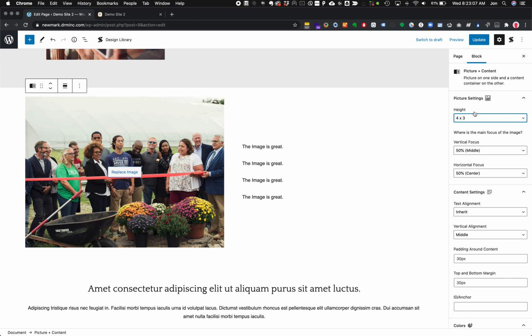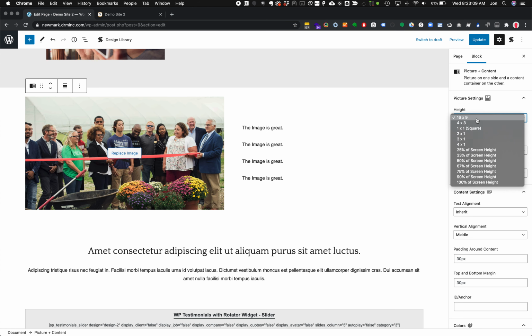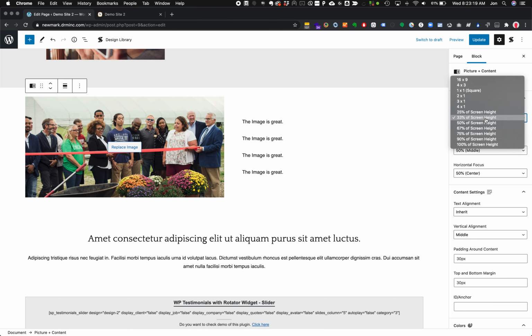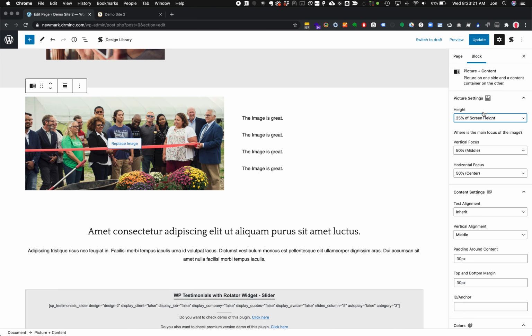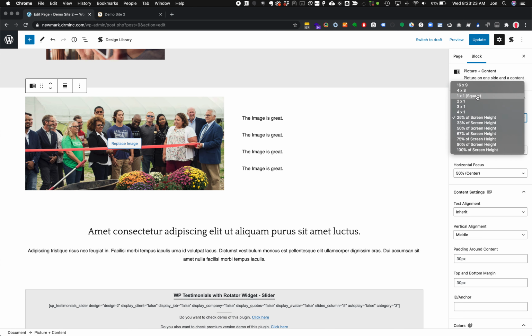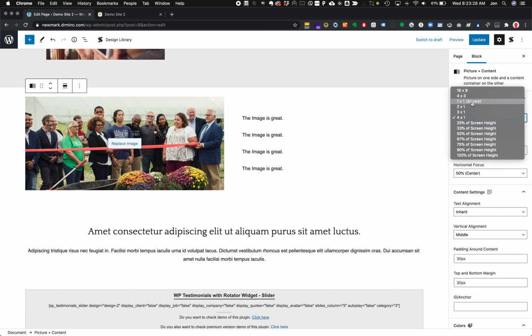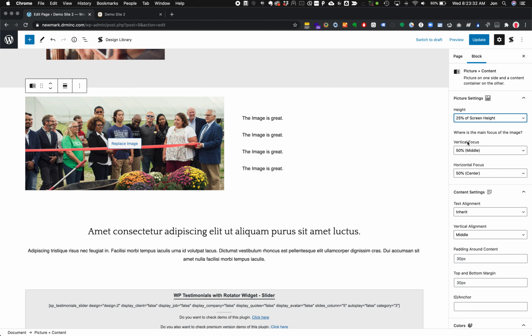16:9 happens to work really well for this image, so that default is great. But I can do some other things like setting it to the height of the screen. So based on the viewer's screen is how tall that will be. It will never be taller than 33%. If I'm very restrictive about it, maybe I want it super wide. Super wide is probably going to be closest at 25%.